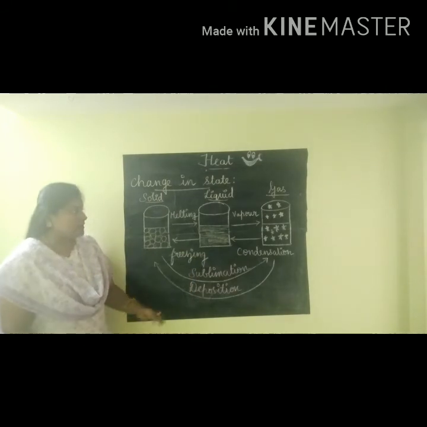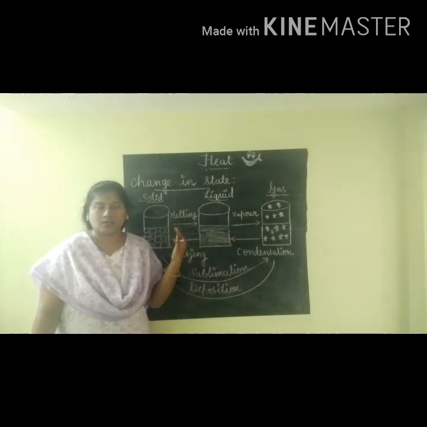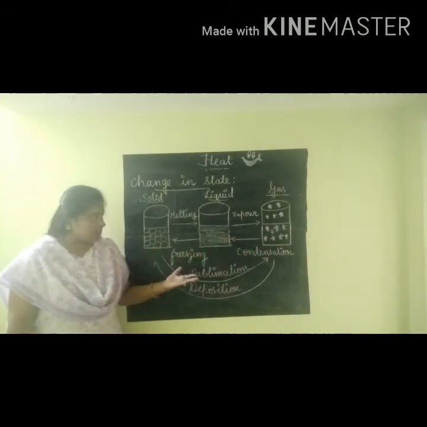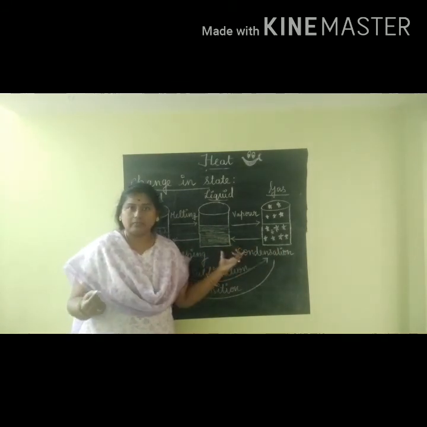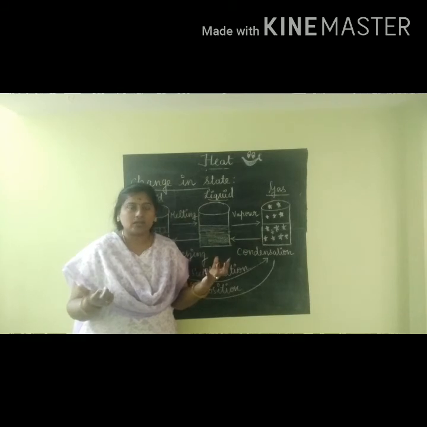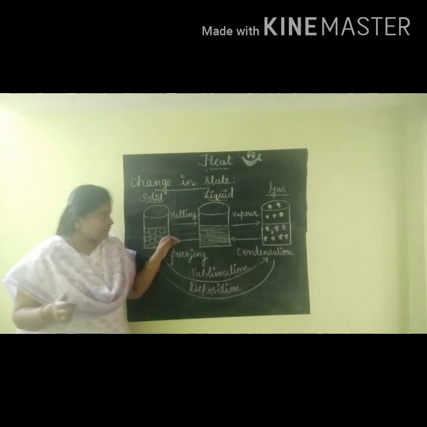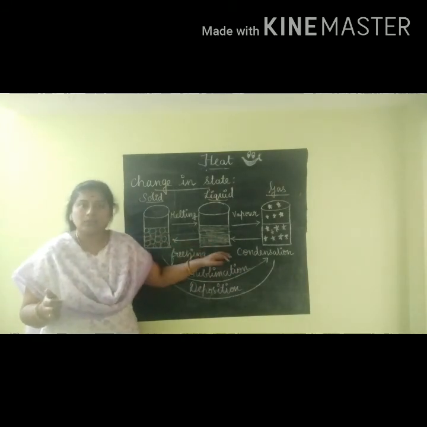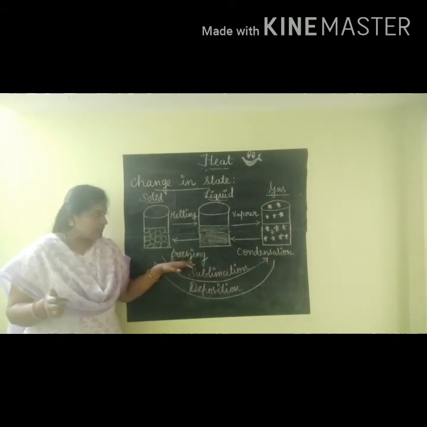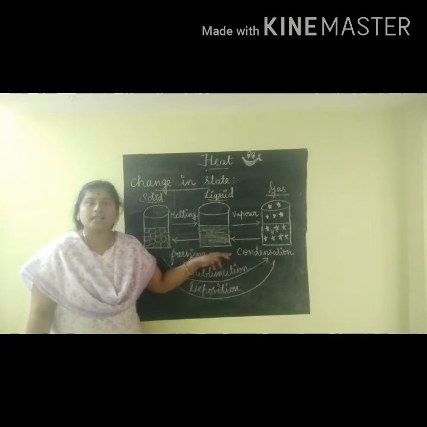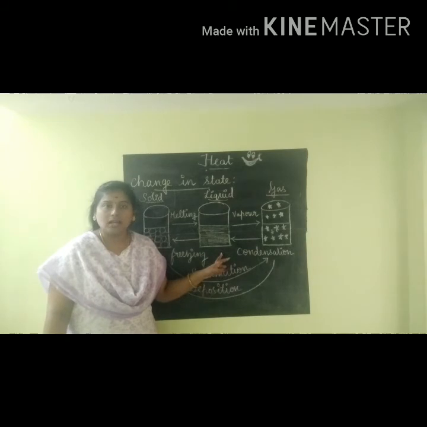Likewise, this conversion of solid, liquid and gas can be reversed. If you want to convert the water vapor into liquid, there is a process called condensation. Then if you want to freeze the liquid water to ice cubes, there is also a process called freezing. So in the freezing process, liquid gets converted into solid, and in the condensation process, gas gets converted into liquid.